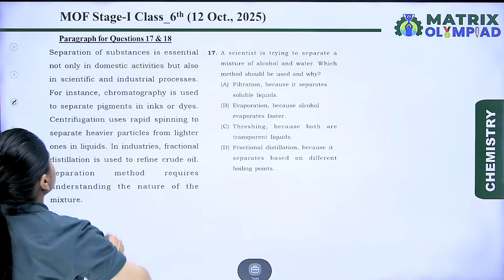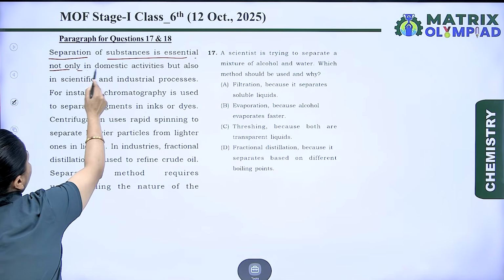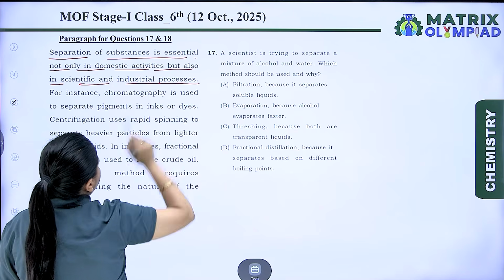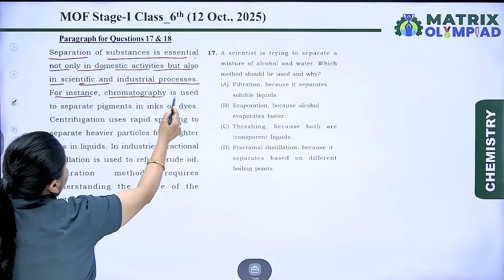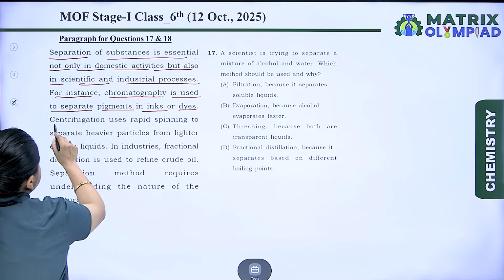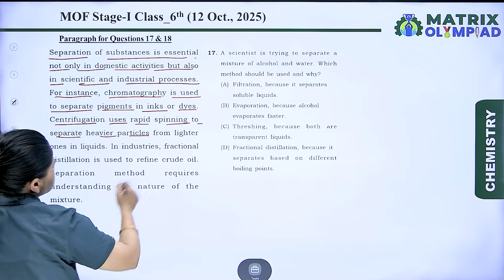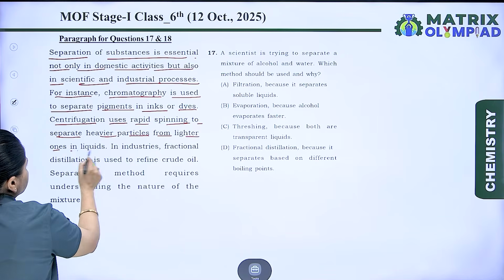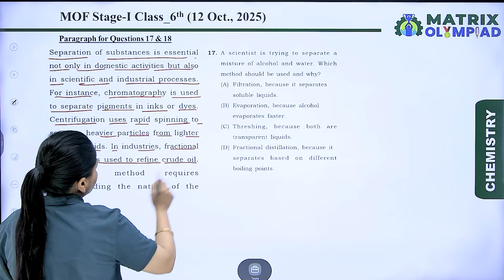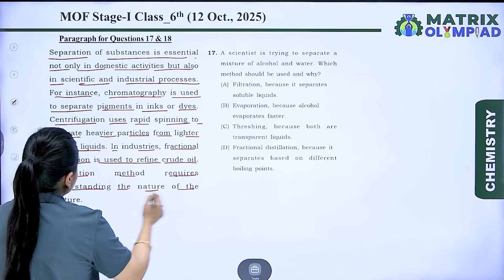This is a paragraph based question. Separation of substances is essential not only in domestic activities but also in scientific and industrial processes. For instance, chromatography is used to separate pigments in inks or dyes. Centrifugation uses rapid spinning to separate heavier particles from lighter ones in a liquid. In industries, fractional distillation is used to refine crude oil. Separation methods require understanding the nature of the mixture.